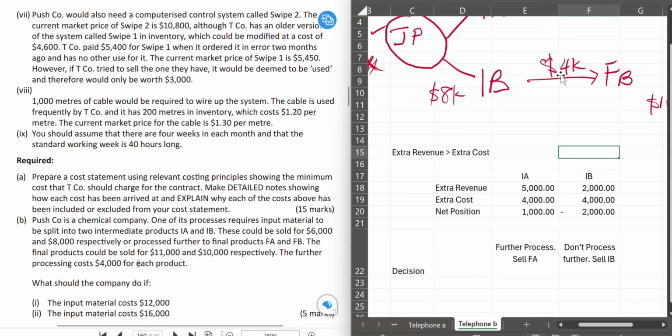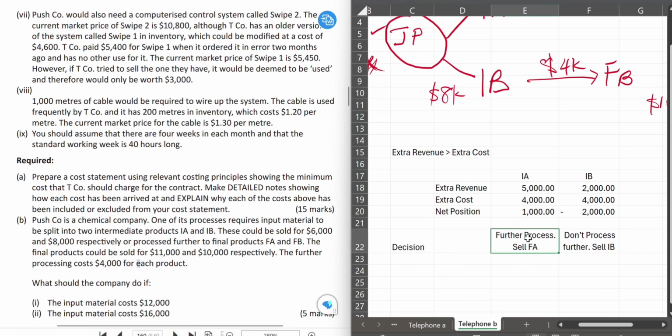But now we need to answer the question further. So we've done the testing and we realize that IA is good to further process, but IB, we cannot further process it. Now, let's look at the question. What should the company do if the input material is 12,000? So scenario 1. If input material is 12,000, is it profitable for the company?